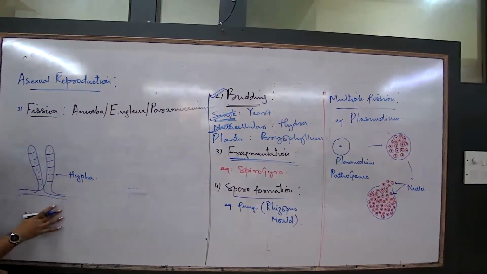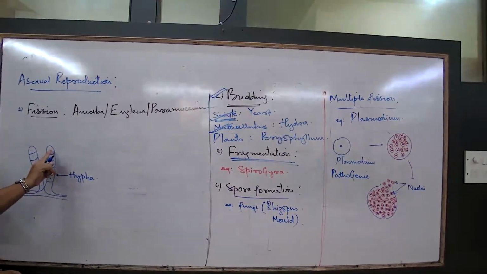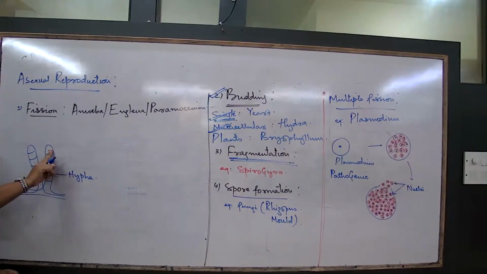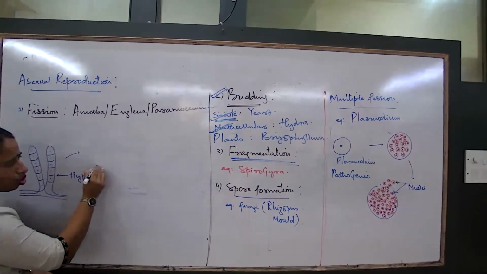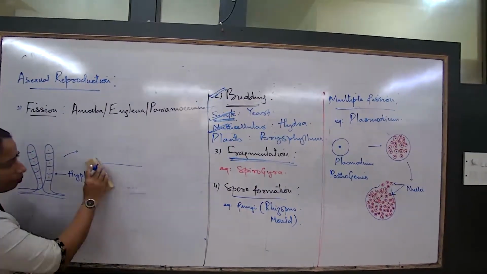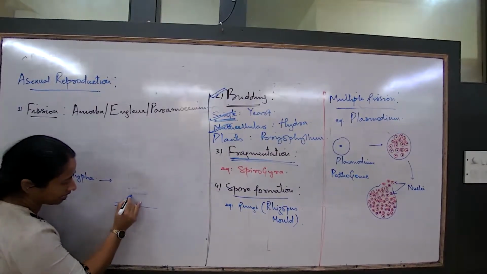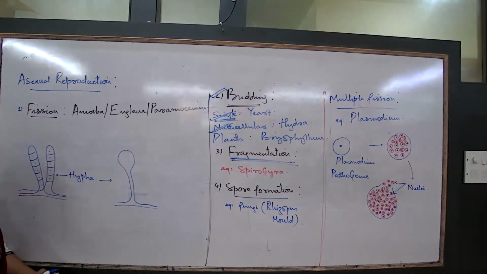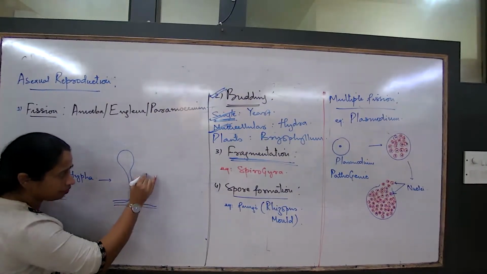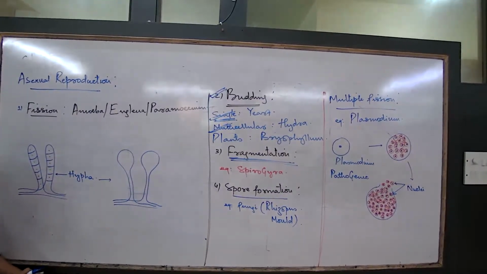All of you will draw this diagram because this is a bit different from the earlier one. This diagram you'll have to remember. This is a multicellular structure. Now one of these cells will start dividing, showing a method quite similar to multiple fission. So what is the next diagram to draw? In the next diagram, one of these cells has started showing a method of multiple nuclear division.